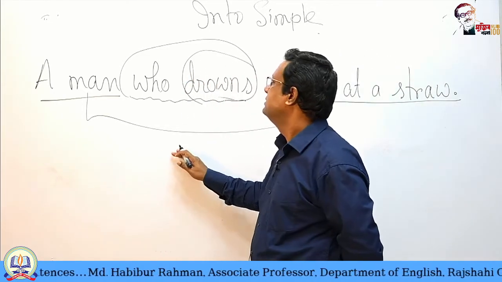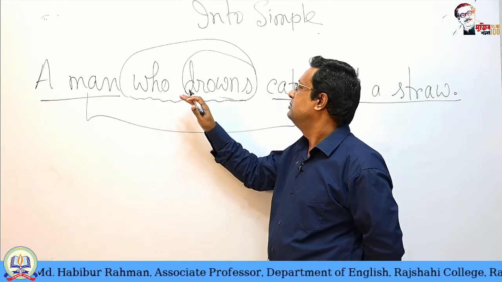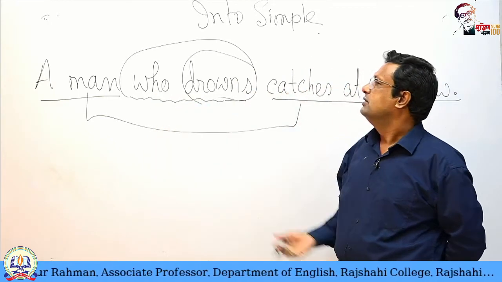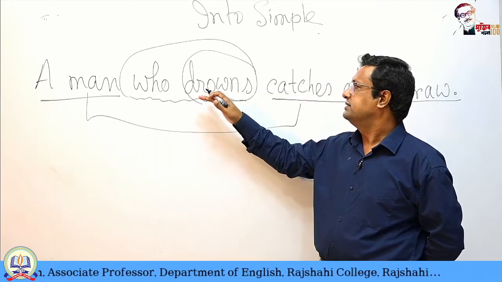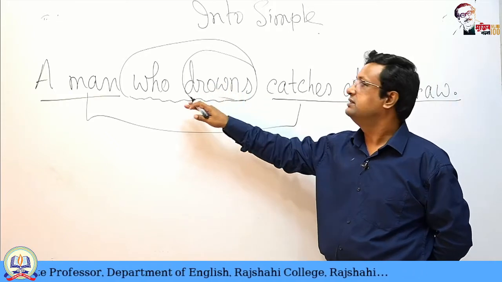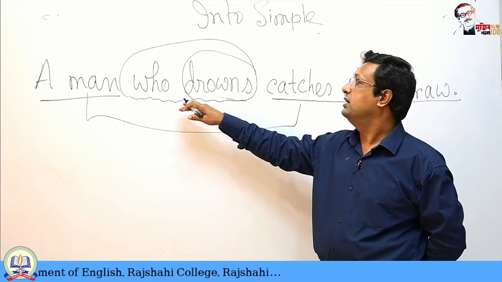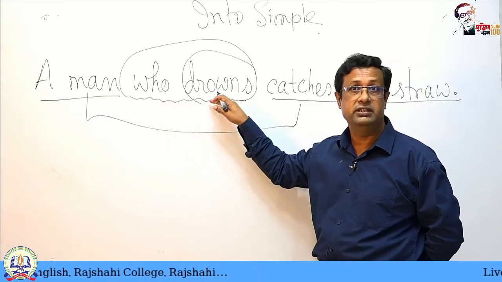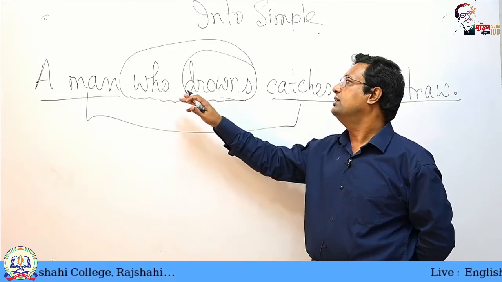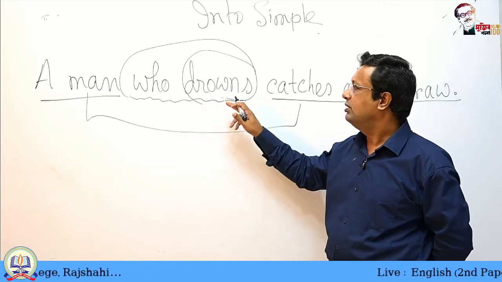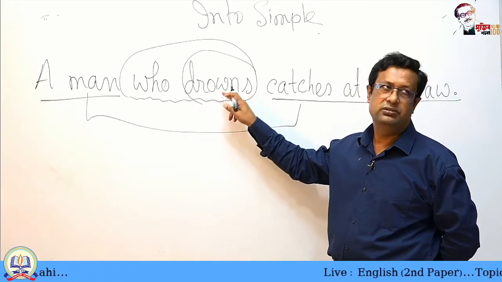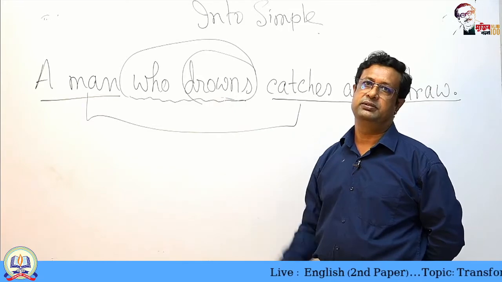No matter in which sentence we write this, a man who drowned, or a man who is drowning, or a man who drowns, always we will use here a present participle.